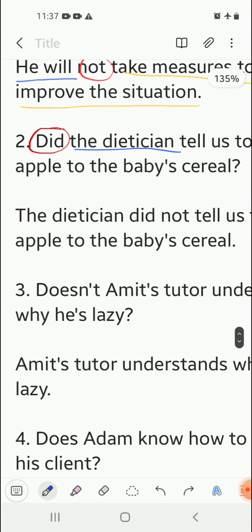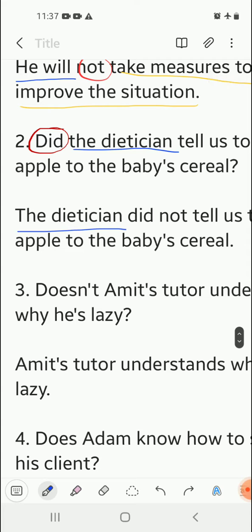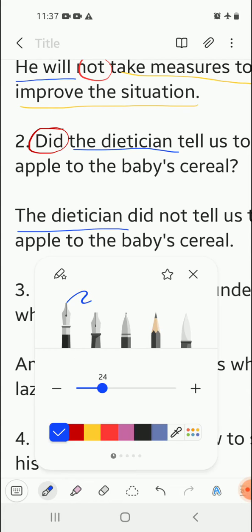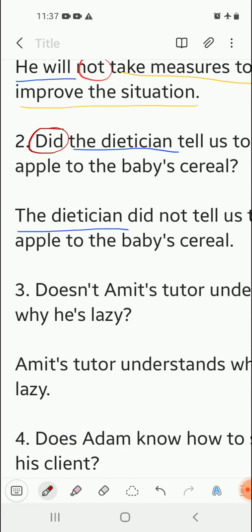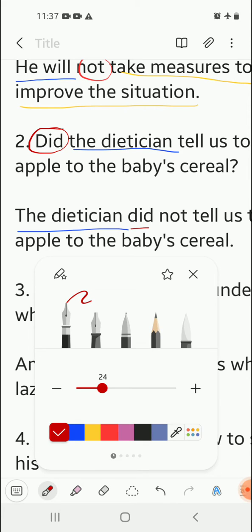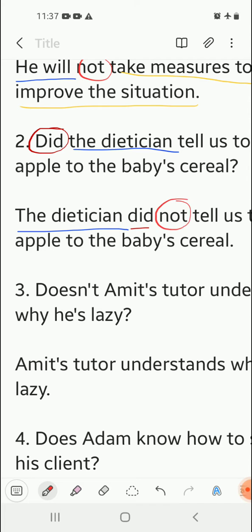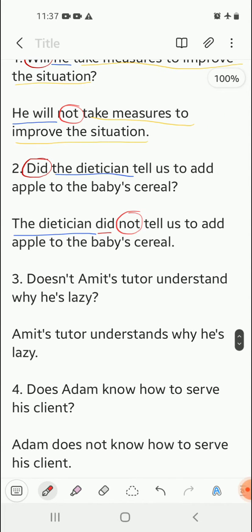So first we will begin the sentence with the subject, that is the dietitian. Then we are going to add did, the be form of verb that we had started the question with. And after this is done, not is added in order to make it a negative sentence. Then the rest of the sentence remains as it is: tell us to add apple to the baby cereal. So there is no change. Next, moving on, number three.